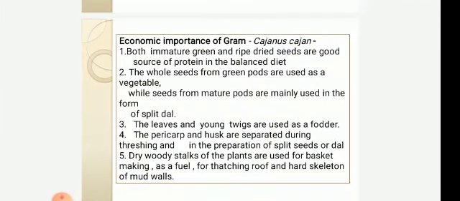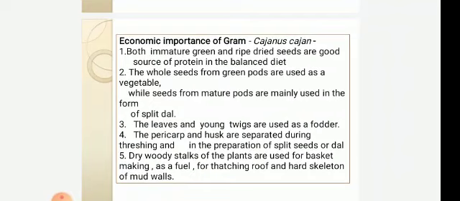Both immature green and ripe dried seeds are a good source of protein in a balanced diet. The whole seeds from green pods are used as a vegetable, while seeds from mature pods are used in the form of split dal. The leaves and young twigs are used as fodder.